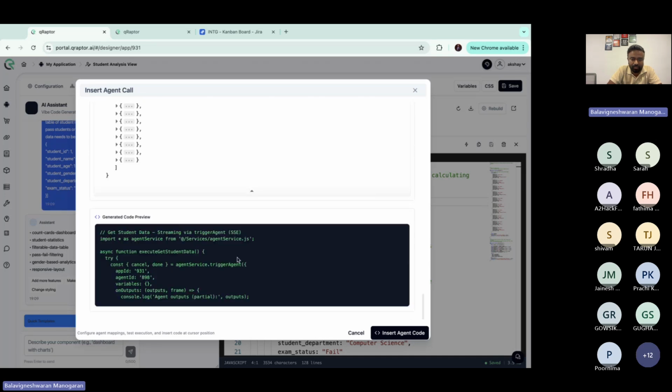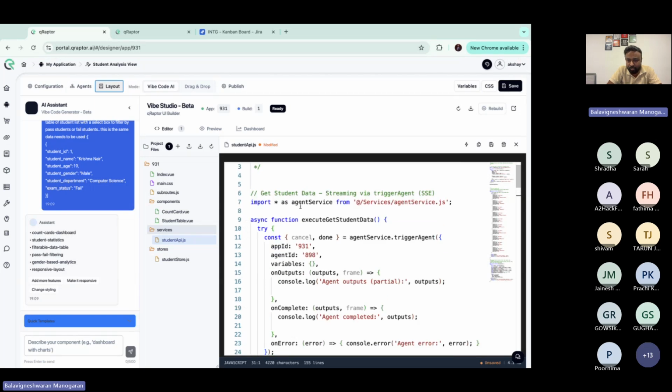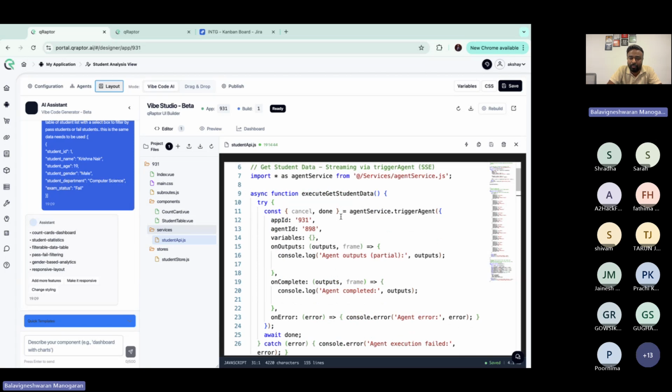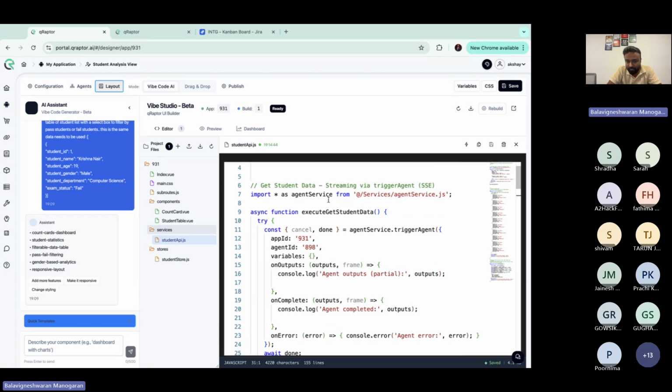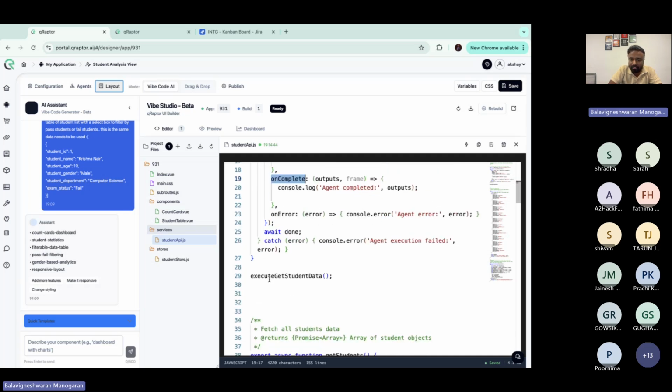So let me first insert the agent code. The moment I insert the agent code, this code gets added automatically into the editor. You can see there is an agent service which got added, and a function which got added by itself, which triggers the agent. There are a couple of events on outputs, on complete and on error, and a sample call is also added.